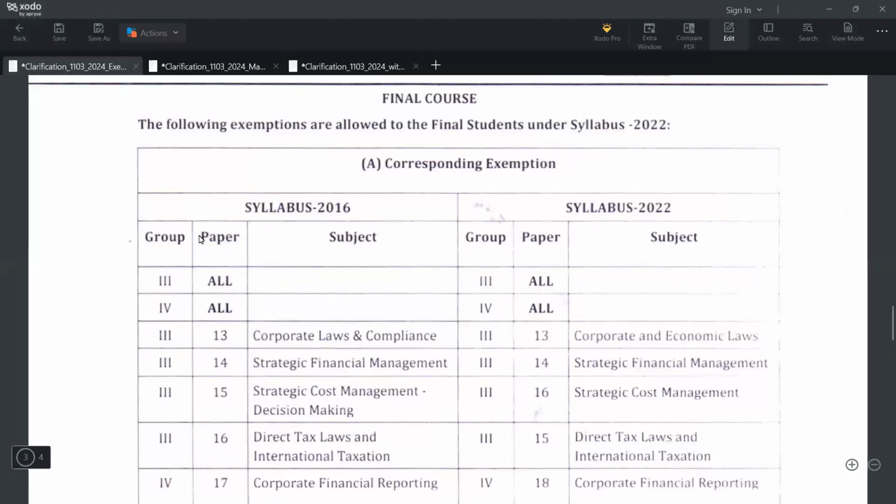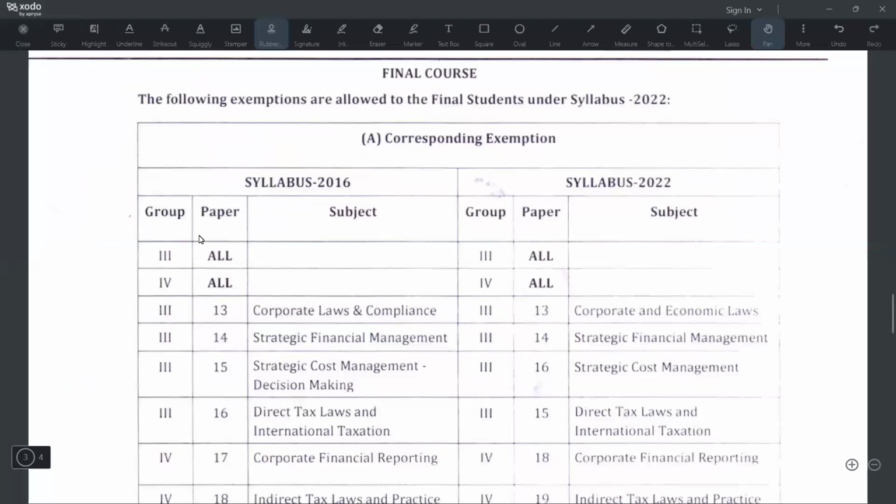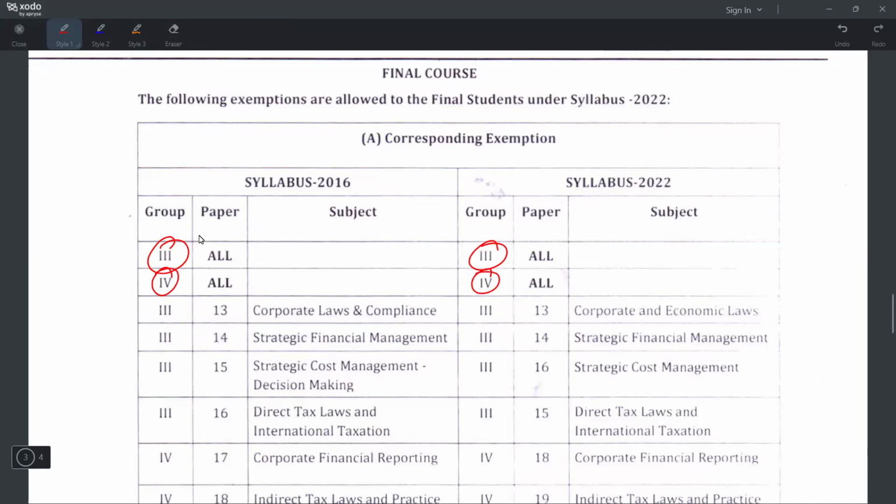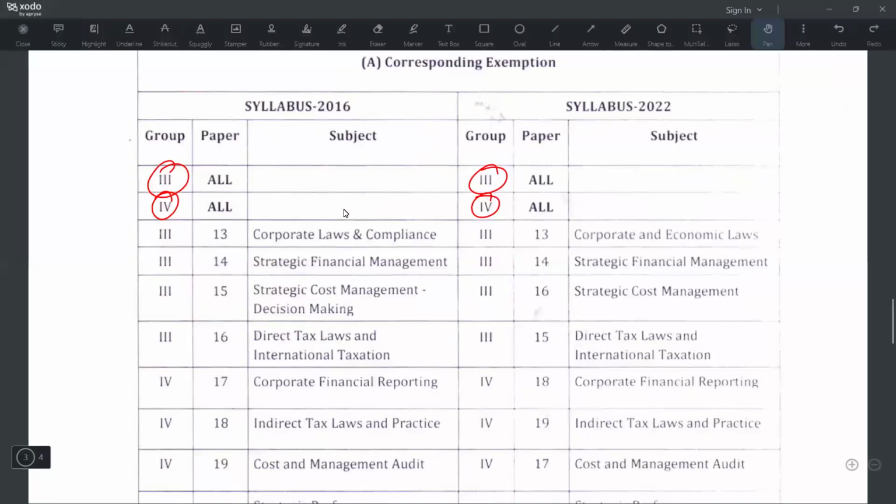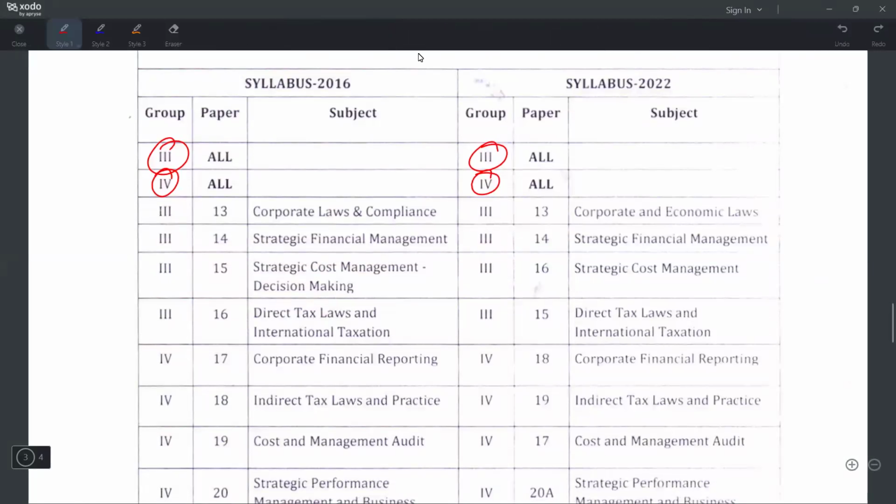Then come to our final part. We have already done the first part. If you clear group 3 it will be exempt. If you clear group 4 it will be exempt. There is not that much paper change. Only 2 papers have been changed, so it will not affect the final much. Then paper 13 is exempted, new syllabus 13 exempted. If you got exemption in 14, under the new syllabus 14 will be exempted.